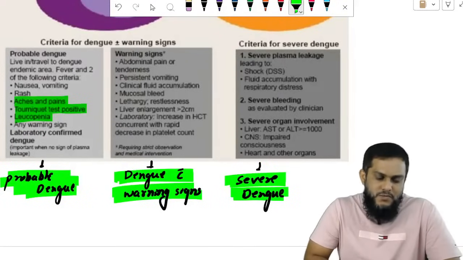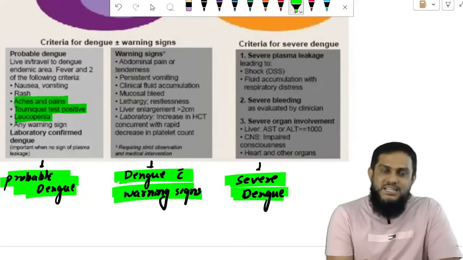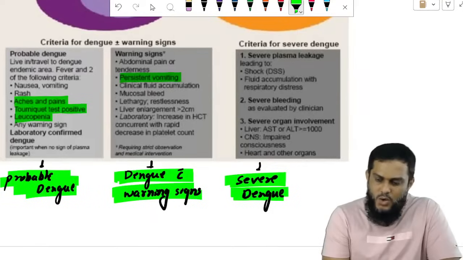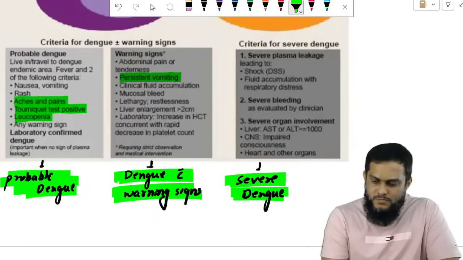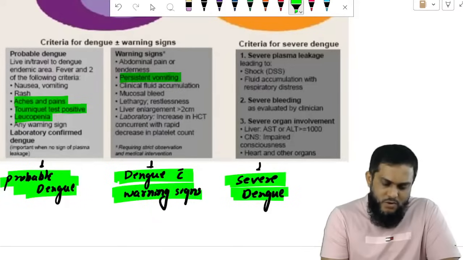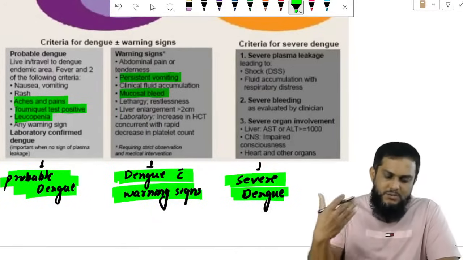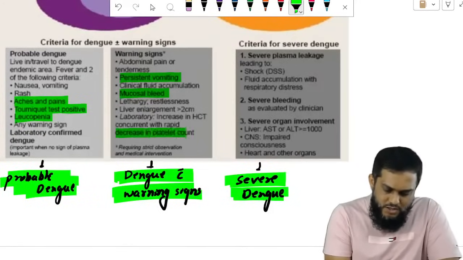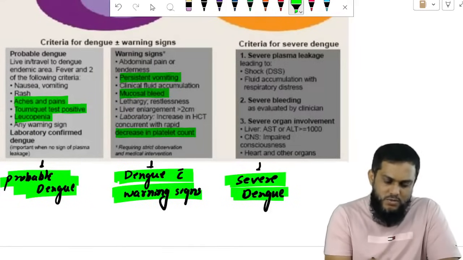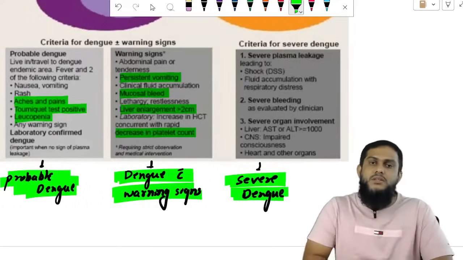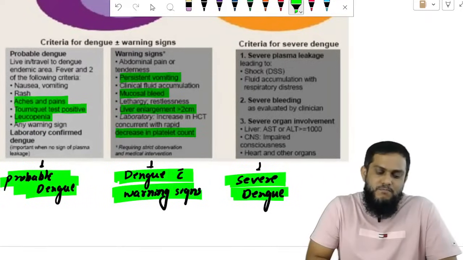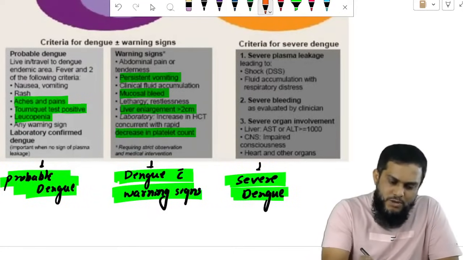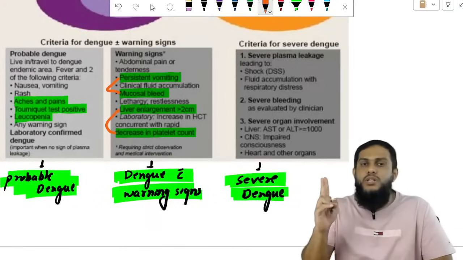Now the warning signs are persistent vomiting, mucosal bleeding manifestations, decreased platelet count, and enlargement of the liver. So these are the 4 important warning signs. Remember 2 plus 2: clinically 2 and lab diagnostically 2.